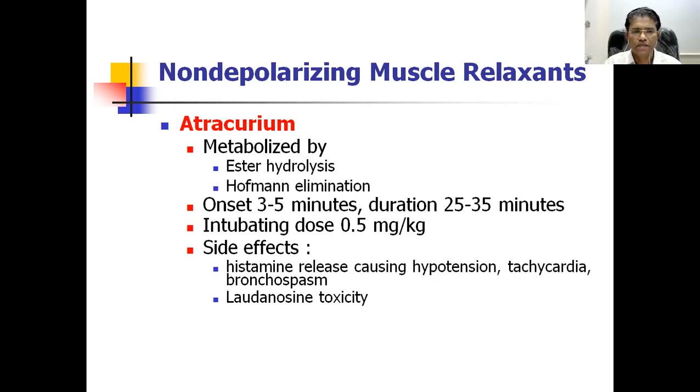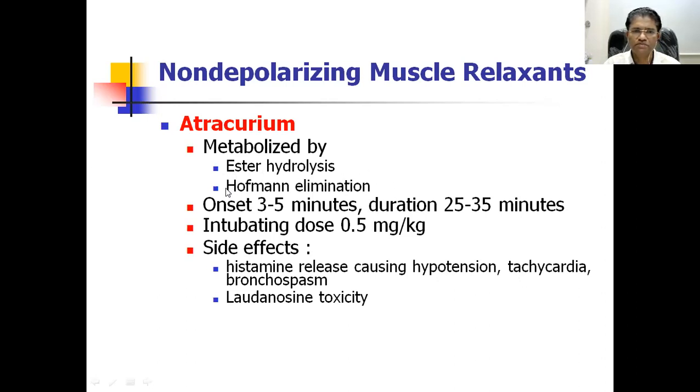It has a peculiarity that it is an intermediate acting drug metabolized by the esterases, and a very important property is the Hofmann elimination.